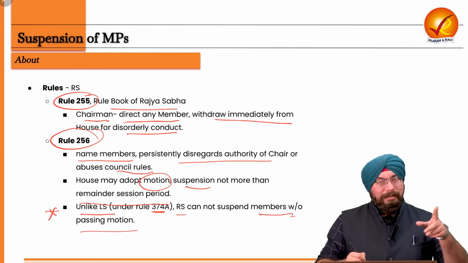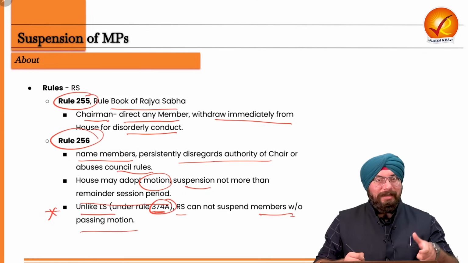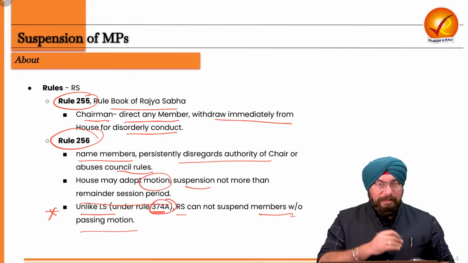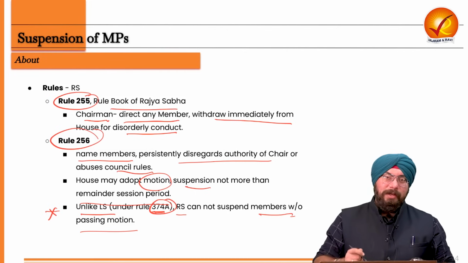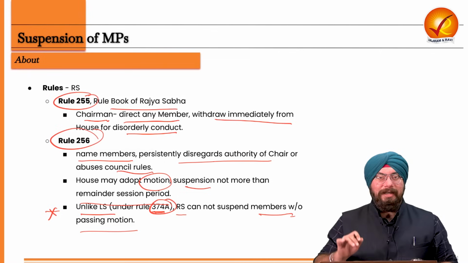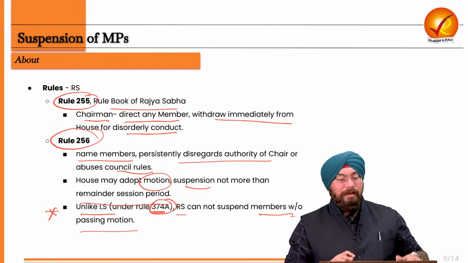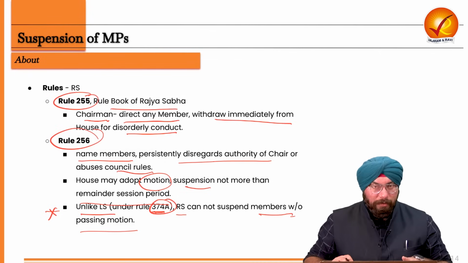In Lok Sabha, there is a provision under Rule 374A that automatic suspension can happen, no need to pass the motion. But in Rajya Sabha, there is no such provision. So in Rajya Sabha, if a member of parliament has to be suspended, a motion needs to be passed. I hope this is very, very clear to all of you.